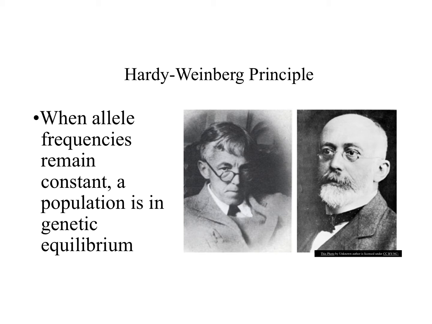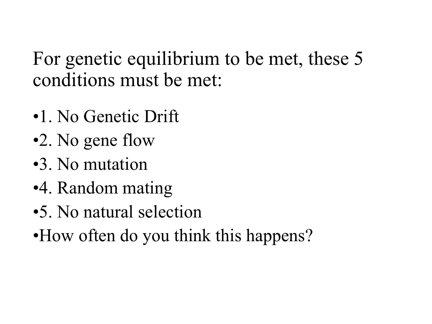When you hear the word equilibrium, what do you think of? Equal, or like balanced. So it means that the alleles aren't changing, essentially meaning no evolution is going to take place. And so for genetic equilibrium to be met, these 5 conditions have to be met. So you would need to have no genetic drift, no gene flow, no mutation, random mating, and no natural selection.